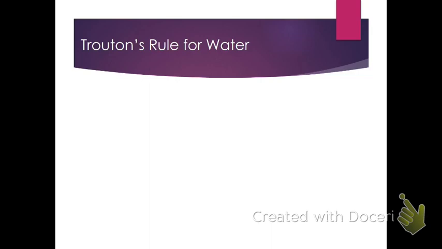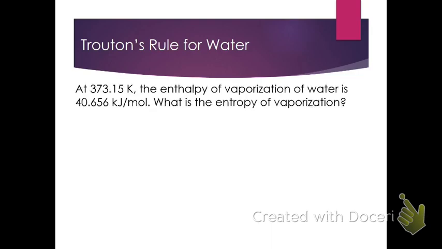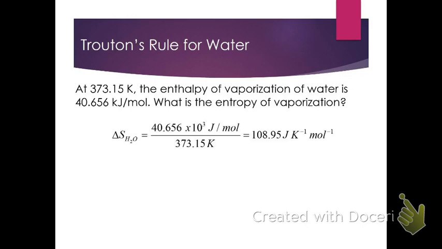All right, but then there's water, which you know is always an exception. So let's calculate delta S for the boiling of water at 100 degrees Celsius, 373.15 Kelvin, where the enthalpy of vaporization is given here. If we do that calculation, we actually find that the value is much higher than what's predicted by Trouton's rule. It's 108, close to 109 joules per Kelvin per mole, and that's clearly significantly higher than what's predicted. So the question is, why is water higher?